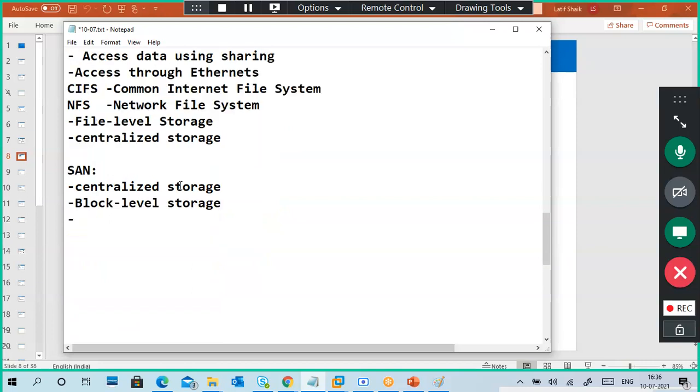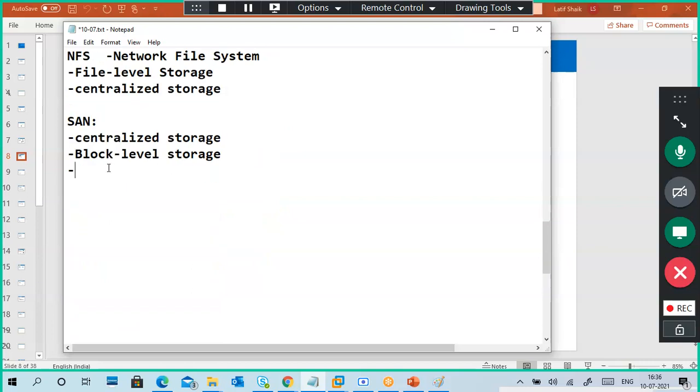Storage area network, and the data transmission mostly uses fiber channel. Fiber optical connections have high data transmission speed, so obviously we use fiber channels. Mainly in servers, where a lot of data is there, we compulsorily use them. So the point is, what is block level storage?